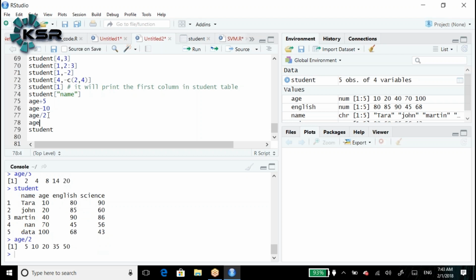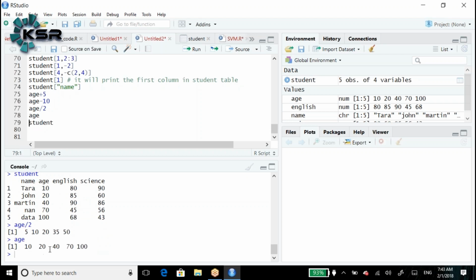So here in the age we have 10, 20, 40, 70, 30, 100. 10 divided by 2 is 5. 20 divided by 2 is 10. 40 divided by 2 is 20. 70 divided by 2 is 35, right? If it is 37, what is the output? If it is 37, it will give the decimal point, right? 37 means 18.5. It will give 18.5. Yes, it will give.